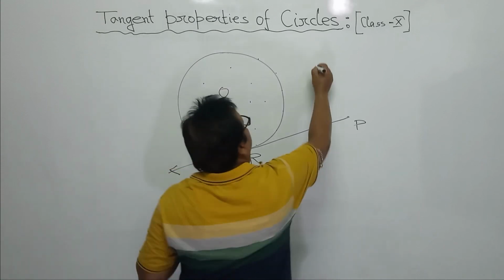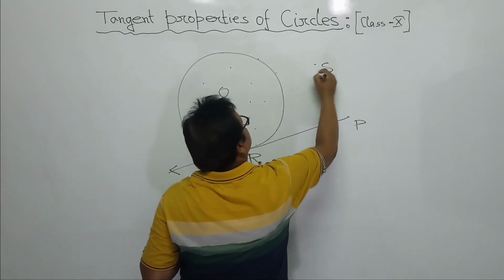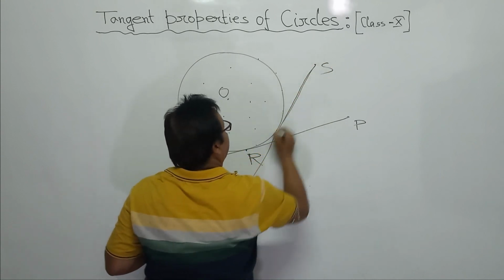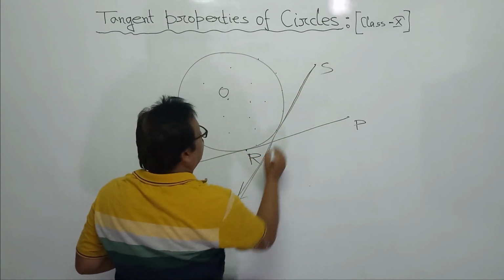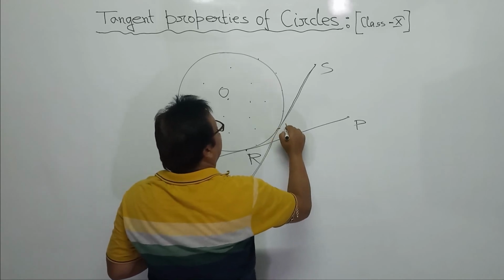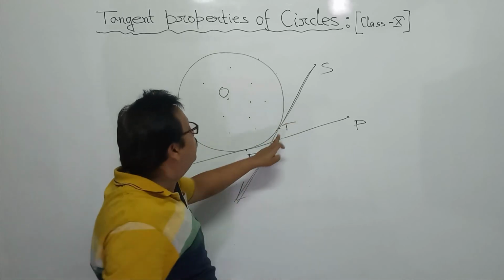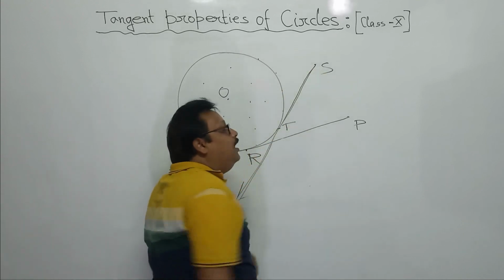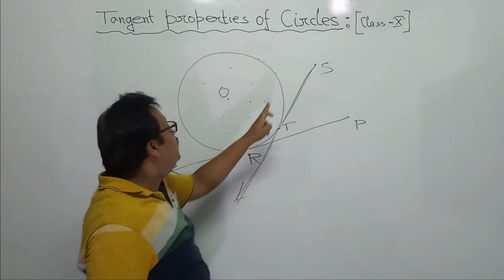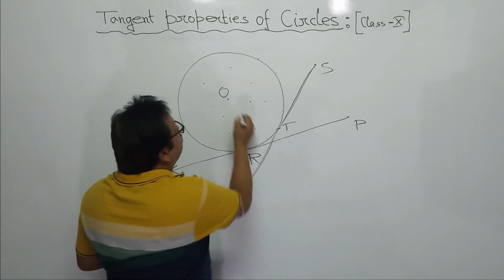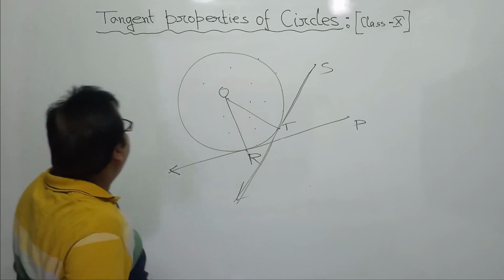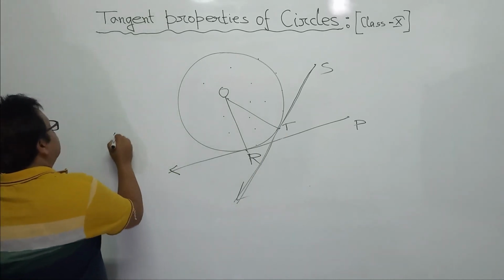If you consider another point, say S, join and extend the line, draw a line this way. It is touching here, say at the point T. T is the point of contact for this tangent. Then the length TS will be the length of the tangent to this circle. Okay? Length of the tangent at the point of contact. If you consider another point, say Q.